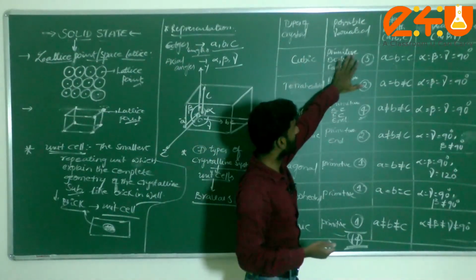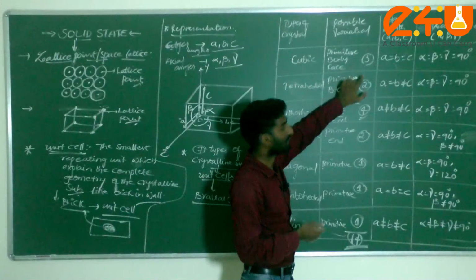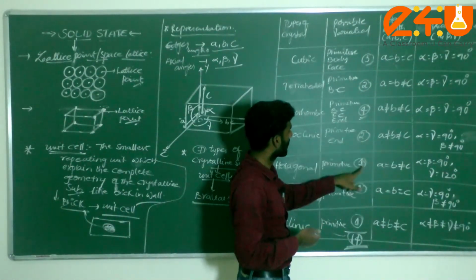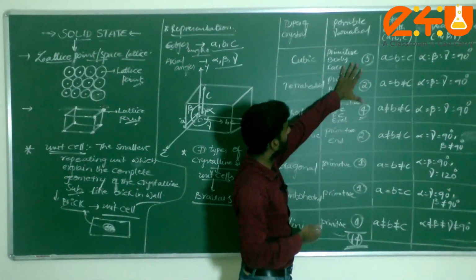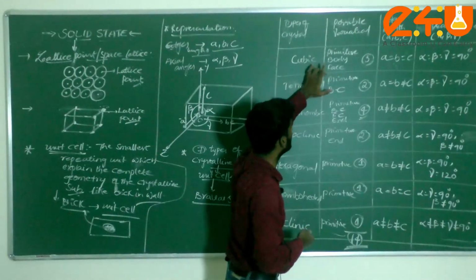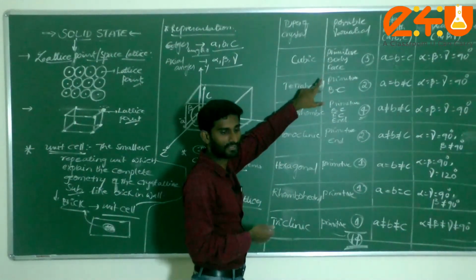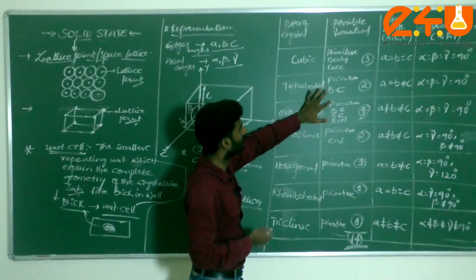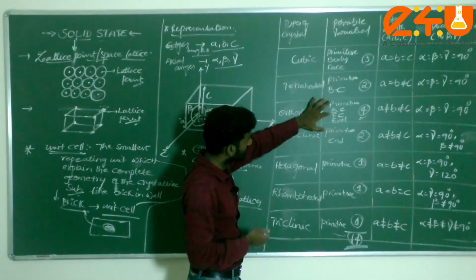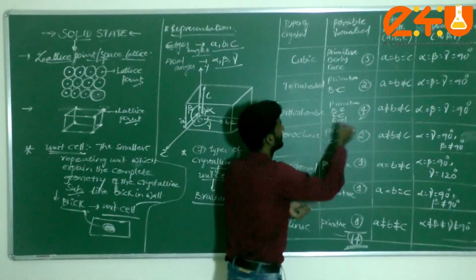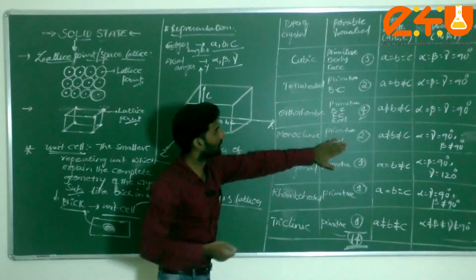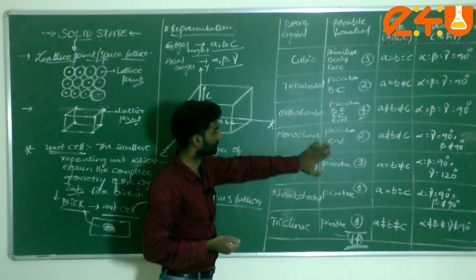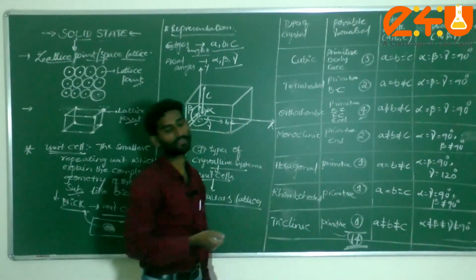You have to remember the numbers also: 3 2 4 2 1 1 1. What does 3 indicate? Primitive, body, face. 2 means primitive plus body center. Next one, 4: primitive, body center, FC face center, next end center. 2 indicates here primitive plus end. 1 1 indicates only primitive cells.